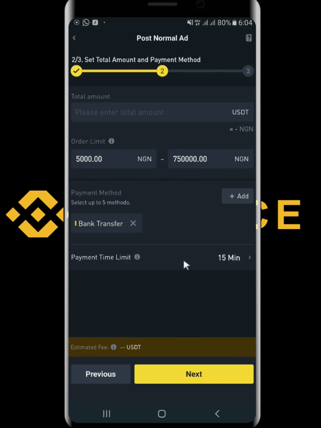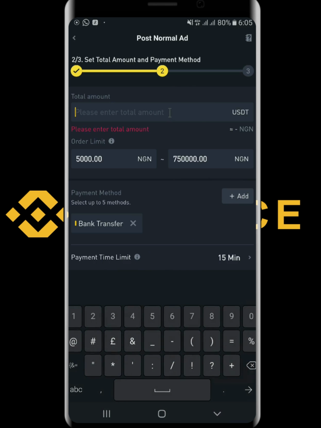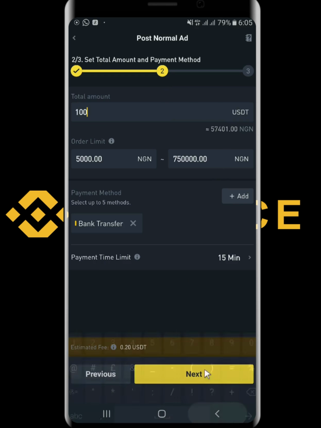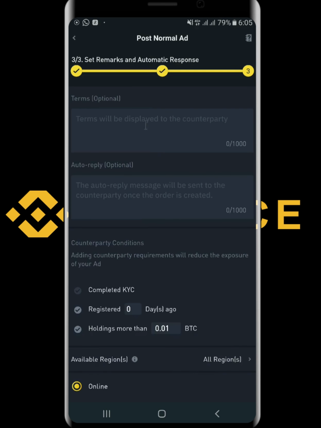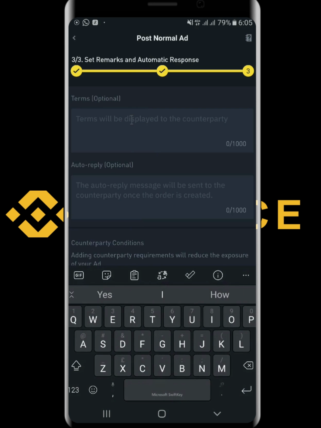Then payment time limit is the maximum amount of time that you can make the transaction. Once this time is completed, the transaction will be cancelled. And then here you put the USD. Okay, I want to buy 100 USD. You put 100 USD and you will see the amount right here displaying, right? Once you've done that, you click on next, and then you have terms and an auto reply option.